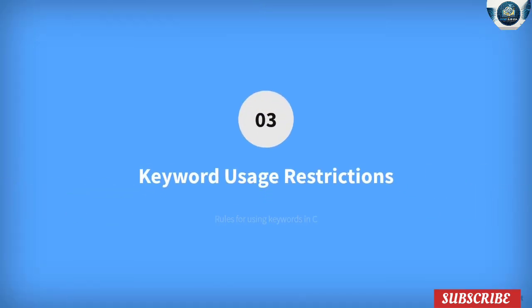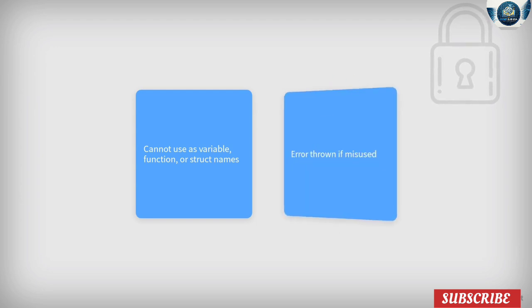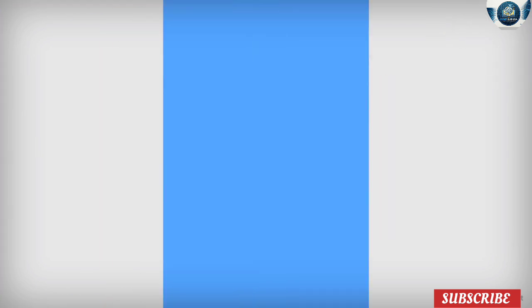C keywords are powerful, but they come with strict rules. In this topic, we'll examine the restrictions on using keywords and why violating these rules leads to errors. Here's how the restrictions on keywords work, preventing their use as identifiers and enforcing rules through compiler errors. No identifiers means keywords cannot be used as variable, function, or struct names. Compiler enforcement ensures that an error is thrown if keywords are misused.